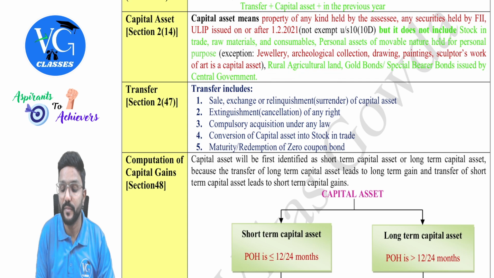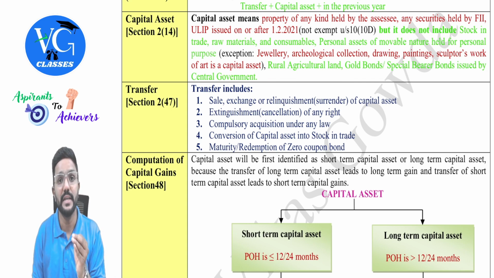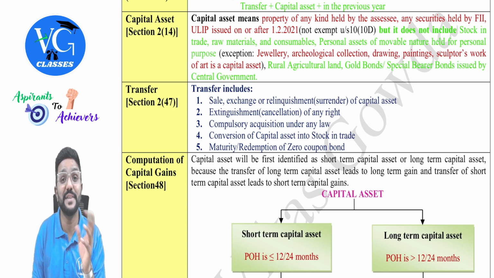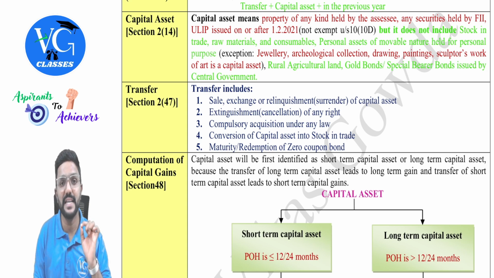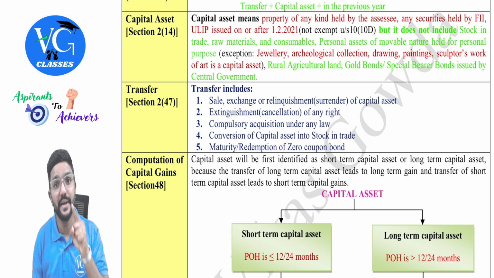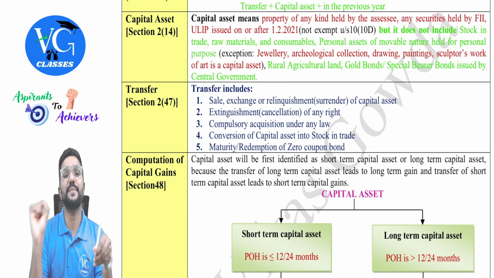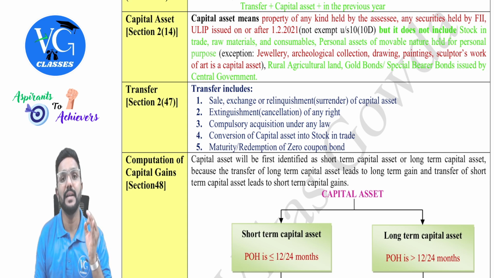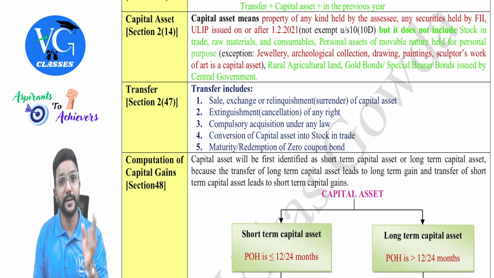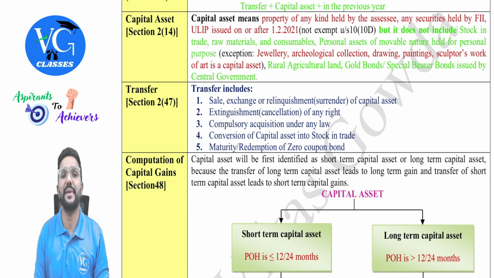Rural agriculture land means agriculture land situated where? In which area? Specified area or not a specified area? Not a specified area. Because if agriculture land is situated in a specified area, it will be a capital asset. So rural means not situated in a specified area. If it is in a specified area, we term it as urban agriculture land, guys. So that means urban agriculture land is a capital asset, whereas rural agriculture land is not a capital asset.